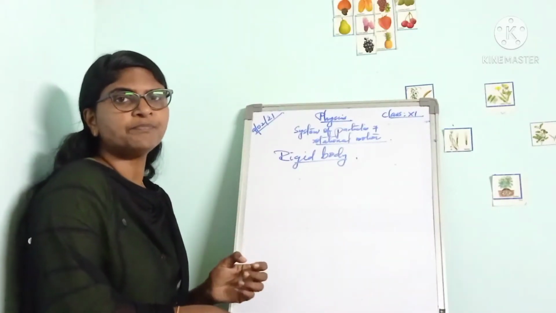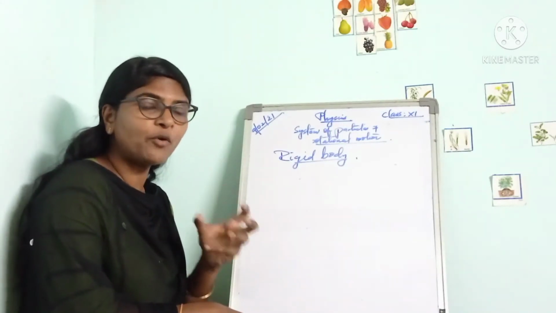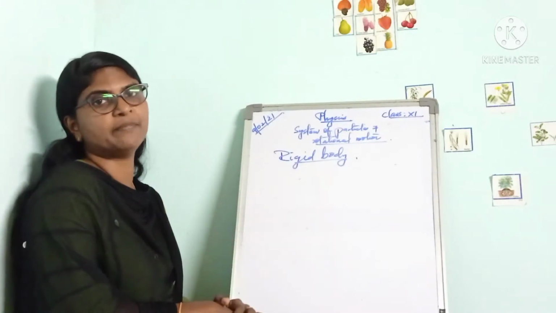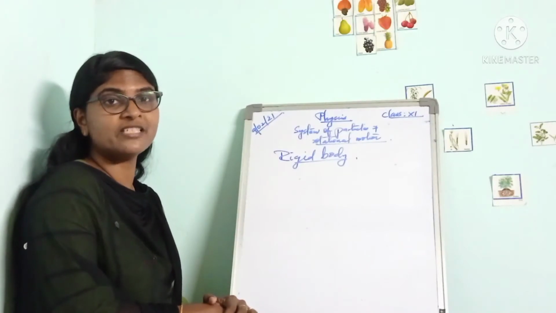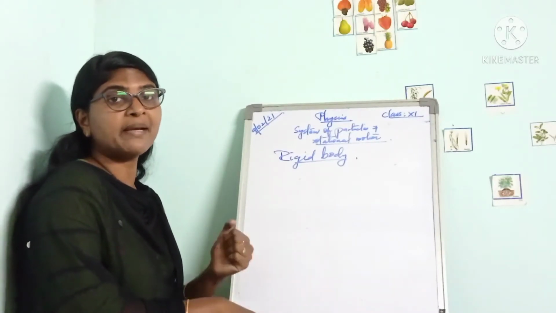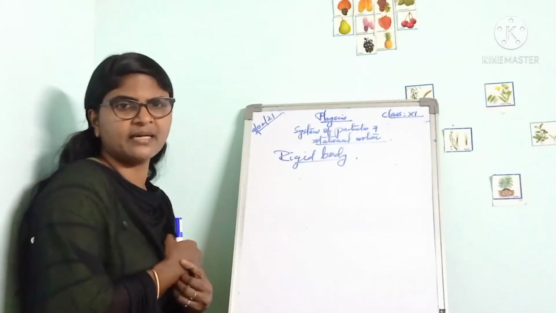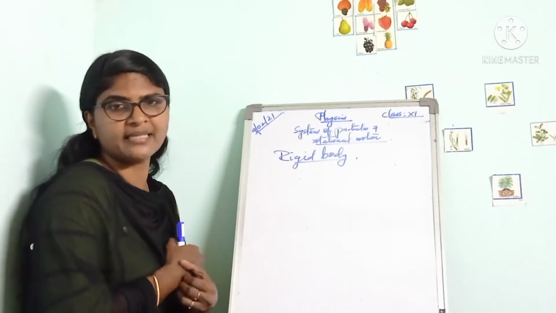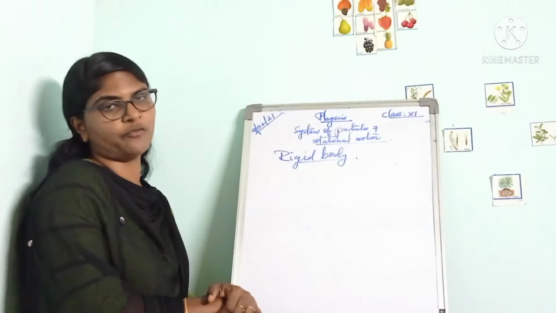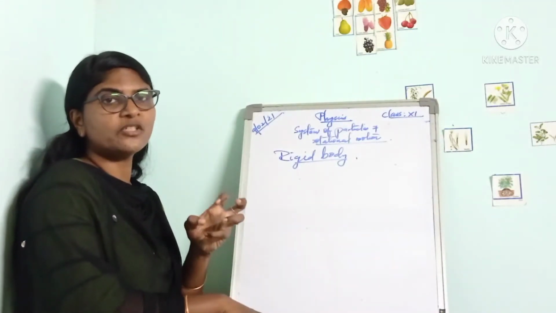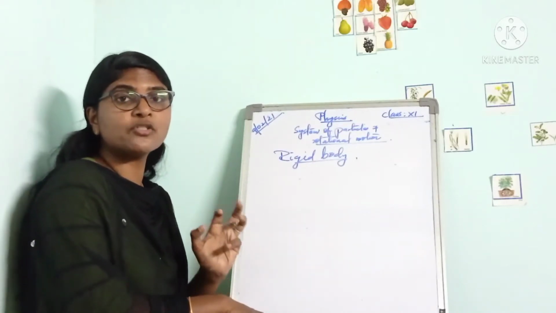For example, when we take a stone, a rigid body can have different size and shape. Even though a stone does not possess a definite shape and is irregular, it can be considered a rigid body. The geometrical shape and size of a rigid body remain unchanged during the motion of the rigid body.